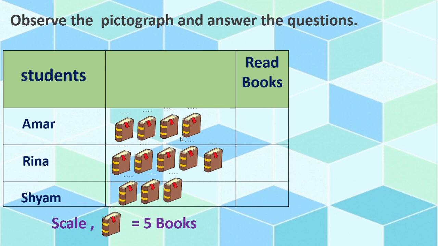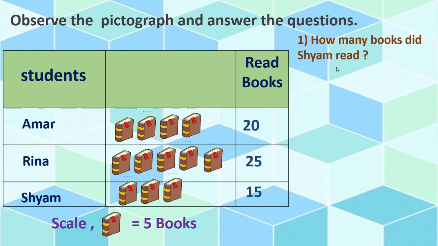So 4 books is 4 fives, that is 20. Next, about Reena. Here 5 books are given. So 5 fives are 25. About Sham, 3 books are given. So 3 fives are 15. Got this? Now we will go through the questions.